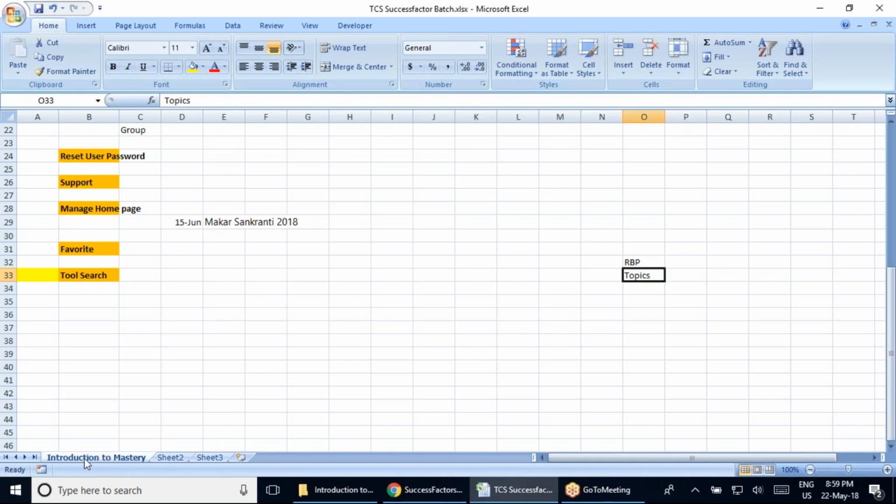As we move on, Shiva, for example, when I start the next module, I will also write it here in the tab, which will be another module that we are going to start. So like this, there will be no confusion.